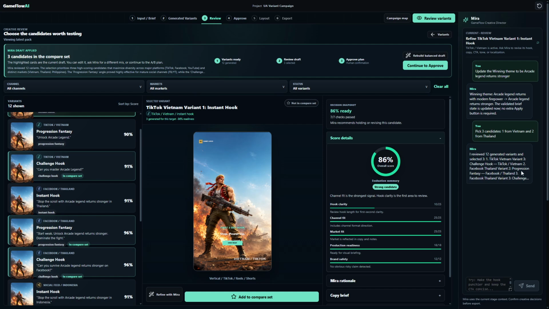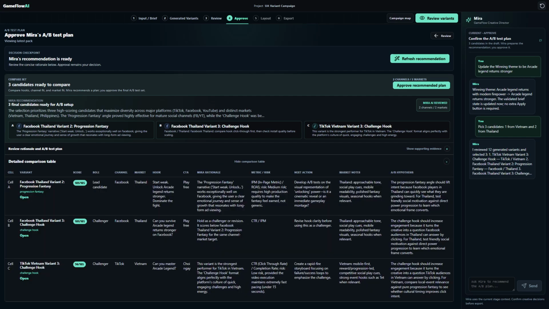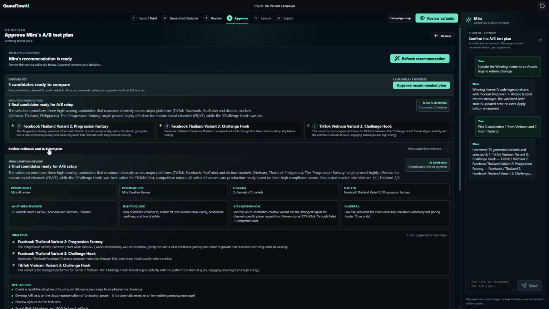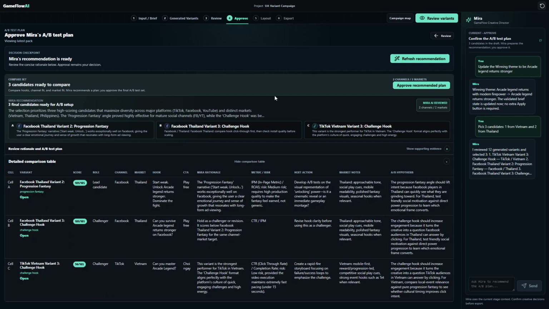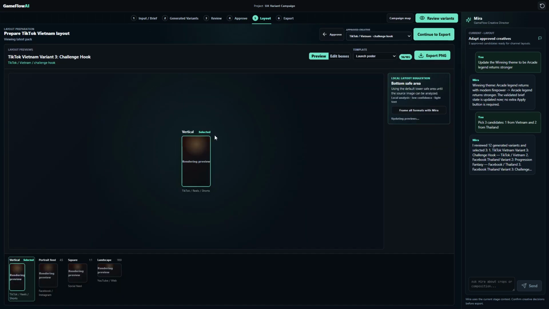Now that it has updated for us, as you can see here, you can go to continue to approve, and you can see that there are three final candidates ready for A/B setup. The selection prioritized three high scoring candidates and I can review these. I can also view the detailed comparisons. Mira compares the selected candidates and recommends an A/B plan for me. I can also approve the recommended plans myself instead of Mira, so that I have more creative control here. So I think this is good. I can approve the recommended plans. Now I can go to the next stage and continue with the layout stage.